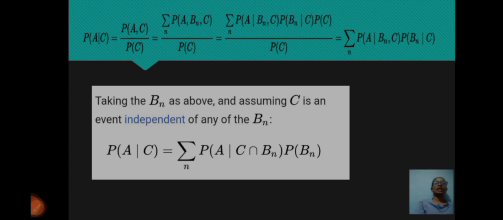P of A given C is equal to P of A comma C by P of C, is equal to the summation over n of P of A comma B suffix n comma C by P of C, is equal to the summation over n of P of A given B suffix n comma C into P of B suffix n given C into P of C by P of C, which is P of A given B suffix n intersection C into P of B suffix n given C. Taking the P of B suffix n as above and assuming C is an event independent of any of the B suffix n, we get P of A given C intersection B suffix n into P of B suffix n.